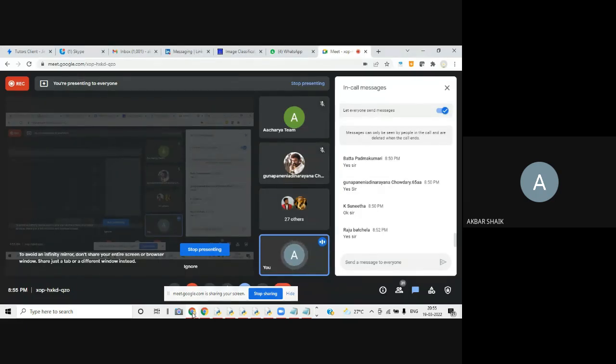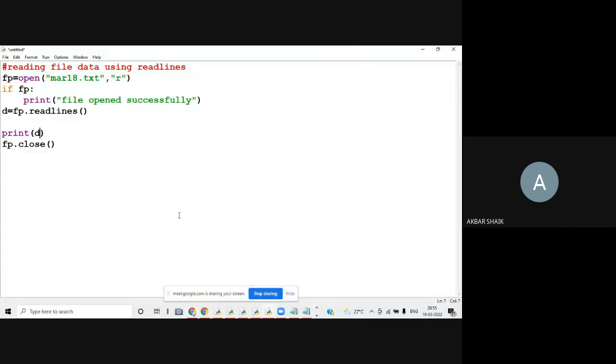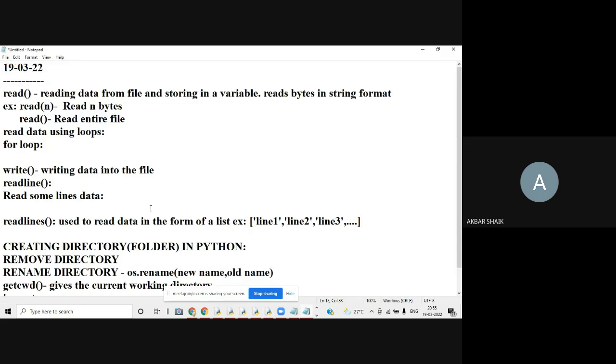Any guesses? Please guess something. What is the output of this program? I have written the explanation also here, what readlines will do. This is the explanation for this readlines function. Based on this, you guess what is the output of this program.